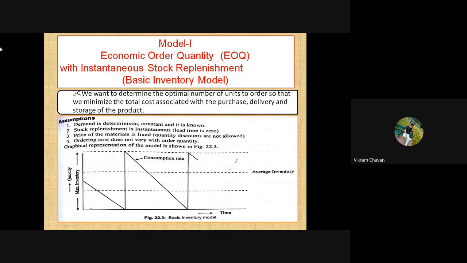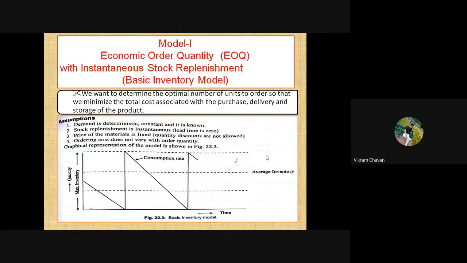Now here we are going to understand this particular figure. On the y-axis there is quantity and on the x-axis there is time. The highest limit is shown as the maximum inventory level. The lowest dotted line shows the minimum inventory level in that particular warehouse. The consumption rate of this inventory level goes on varying.